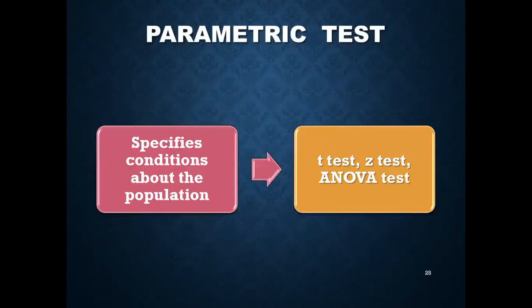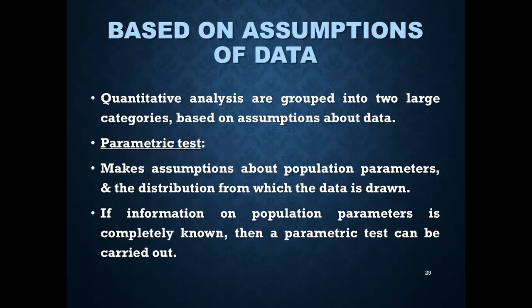So there are parametric tests; they make assumptions, or there are specific conditions, about the population. So they make assumptions about the population parameters. And the tests can be t-test, z-test, and analysis of variance test. So parametric tests. So, based on the assumptions about the data, quantitative analyses are grouped into two large categories. You saw the previous ones.